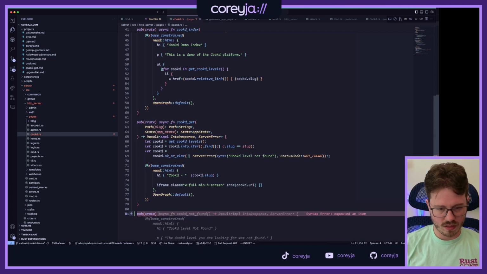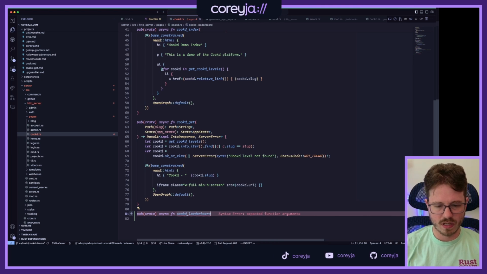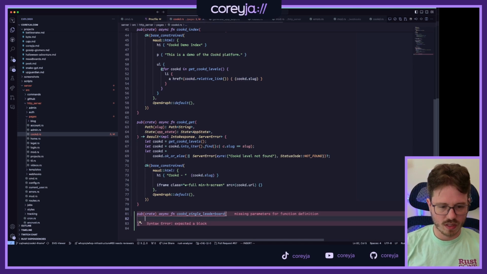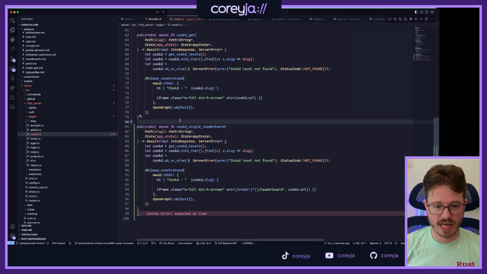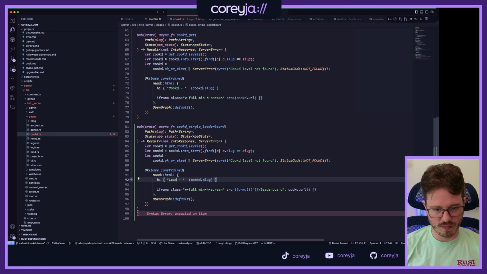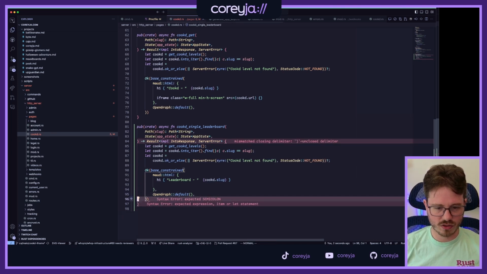So what we're going to do is make a new handler. No Copilot, that's not what we want. We want a cooked leaderboard. Let's do a cooked single leaderboard, because we are going to make an overall one later. This is going to have a slug in the path, and some app state, and we're going to do a lot of the same stuff as that, actually. So this literally is just saying that we're going to iframe in a leaderboard. That's not quite right. Let's just change this to leaderboard. Awesome. Remove the iframe, and then fix up some syntax errors that Copilot just threw at us. I think that's good to go.